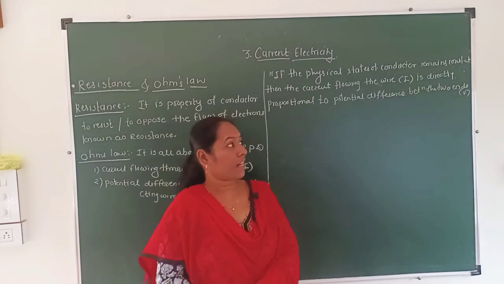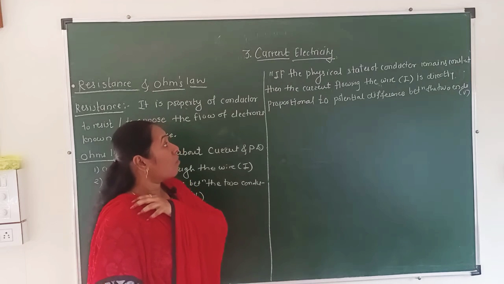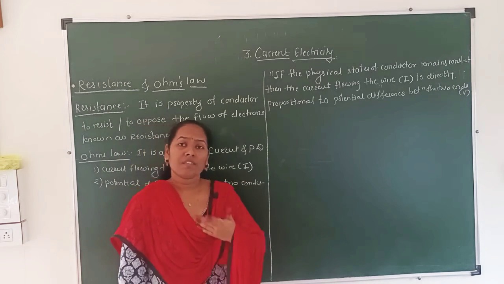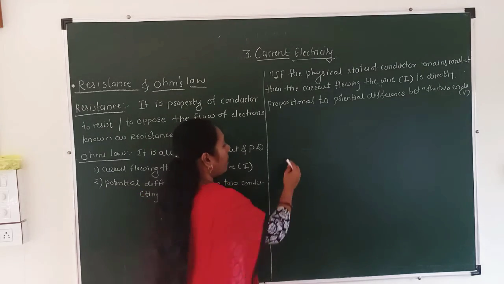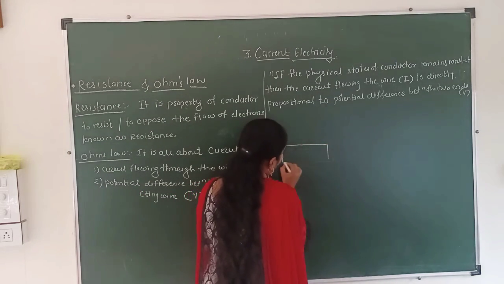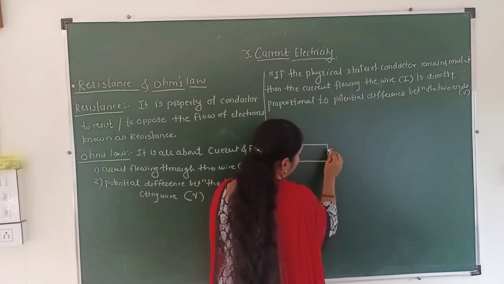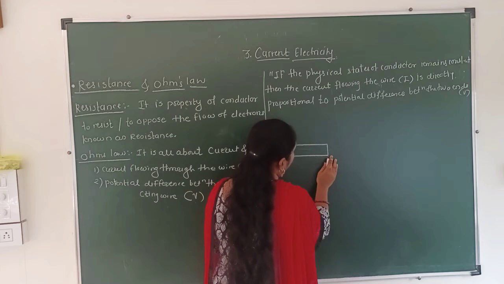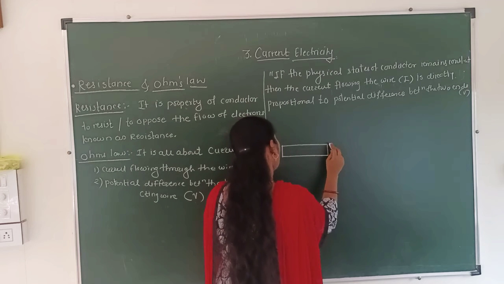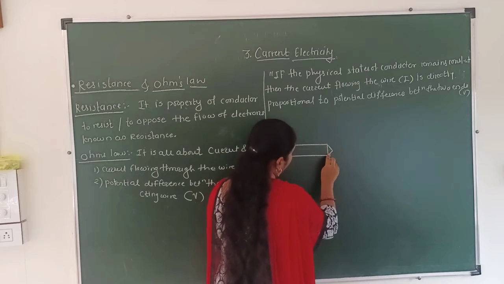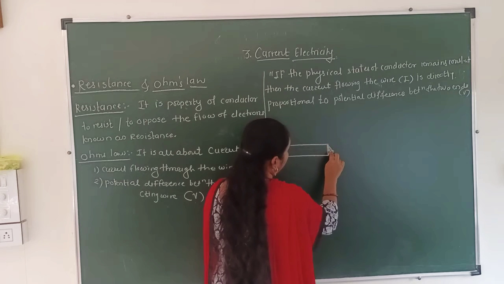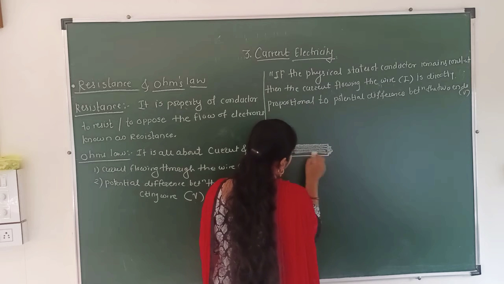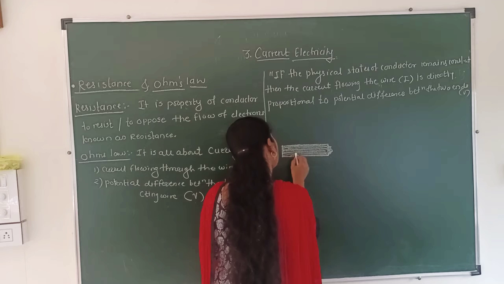See, here is the statement for Ohm's law. What is the statement? When the physical state of a conductor remains constant. Which physical state of a conductor? See, if this is a conductor, all of you know that. What is meant by the conductor? The substance having the capacity to flow heat, flow current, that one is nothing but the conductor.